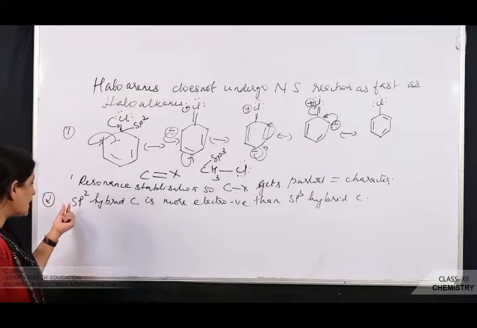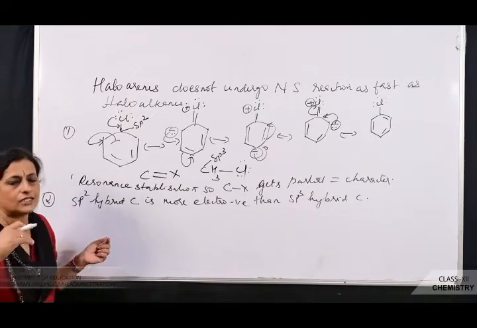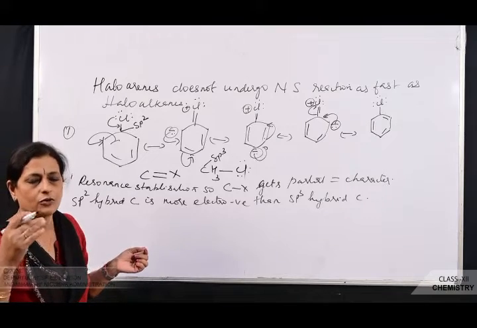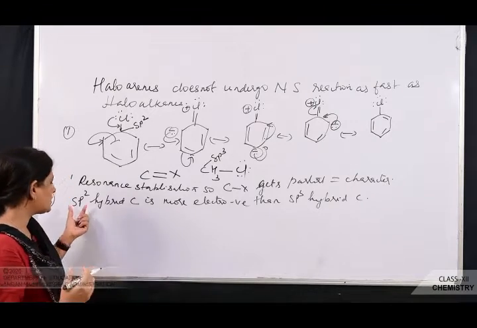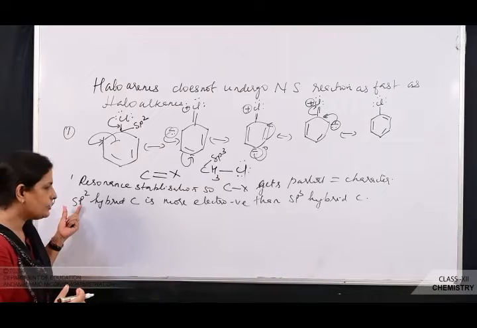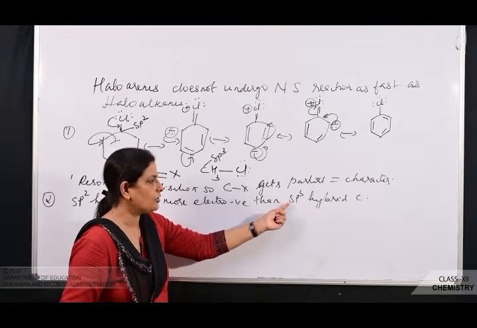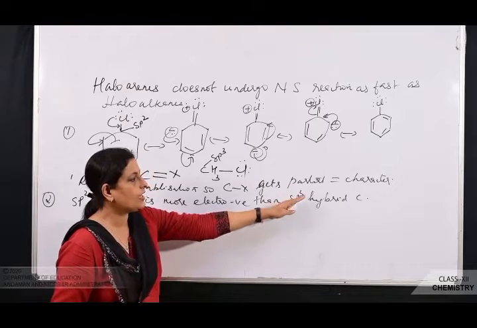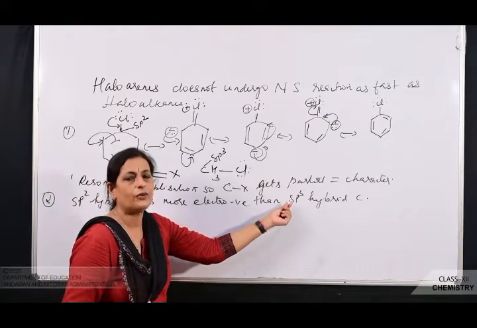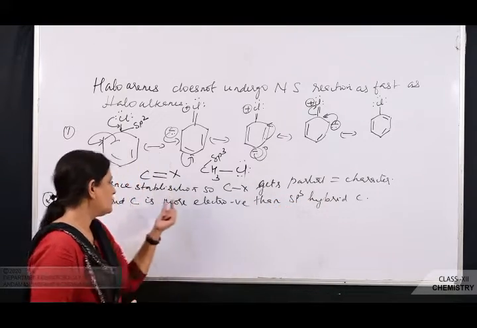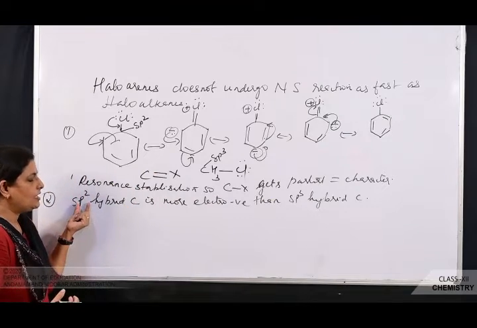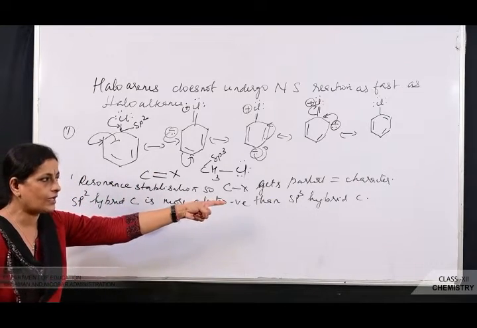Why? Greater the s character, the closer it is to the nucleus, because the s orbital is close to the nucleus. So greater the s character means it's more attracted towards the nucleus. Here the s character is more, and here the s character is what? Less, because out of a total of 100%, in sp3, three are p orbitals, so only 25% is s character. So an sp2 hybrid carbon is more electronegative than an sp3 hybrid carbon.